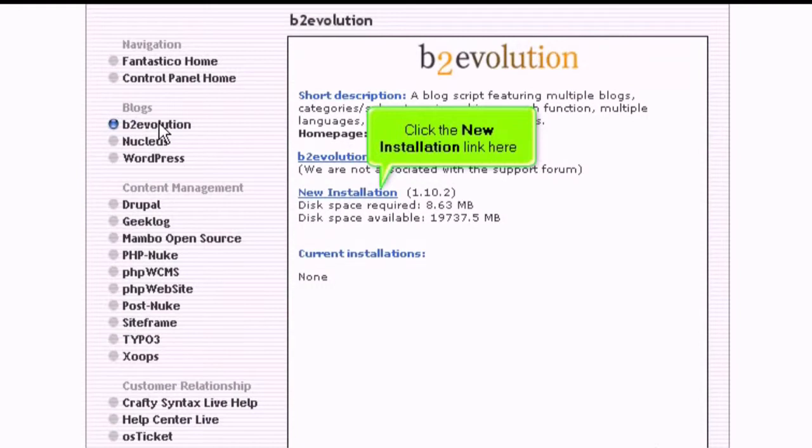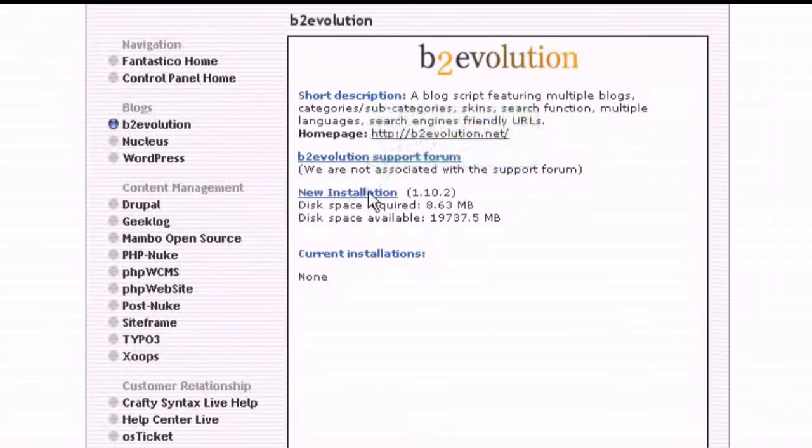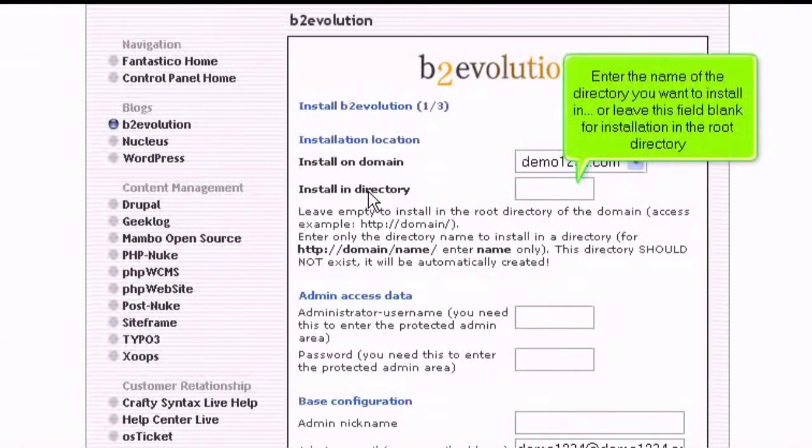Click the New Installation link here. Enter the name of the directory you want to install in, or leave this field blank for installation in the root directory.